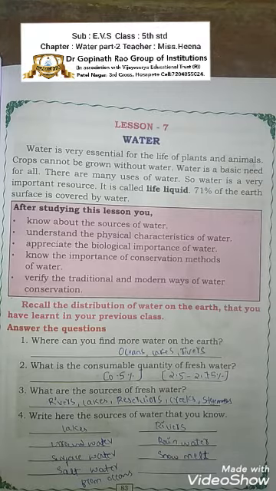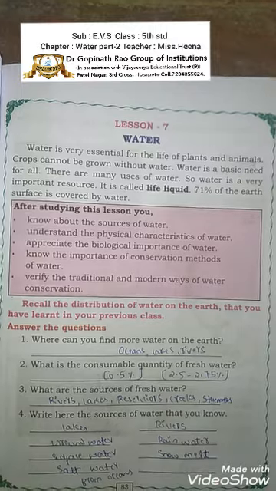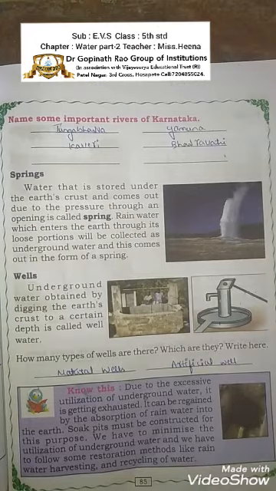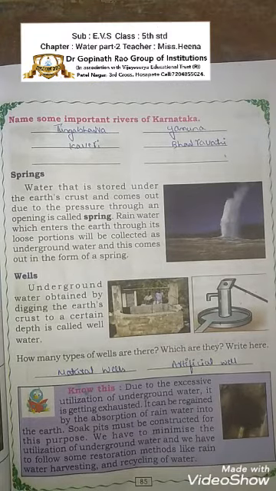Next, we will go with the sources of water. We have seen some sources of water, that are oceans and rivers. These are the big sources of water. And we have seen some other things, that are springs, the underground water facilities. When the pressure of the water under the earth crust increases, a spring will occur. And we have seen some underground digging water facilities, that is from the earth crust.